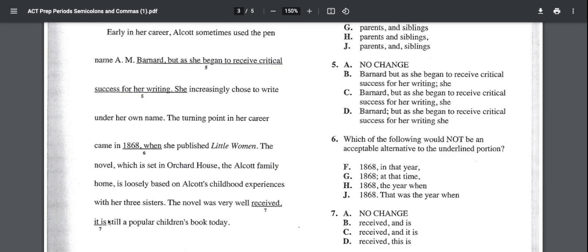That's a complete idea. Comma, it is still a popular children's book today. That is a complete sentence with only a comma. That can't be right. So we have to have a conjunction. B adds the conjunction, but it removes our subject. They're trying to trick you here, so be careful. So B is not correct. C has the conjunction and keeps the subject it. So the novel was very well received, comma, and it is still a popular children's book today. C would be the correct answer.